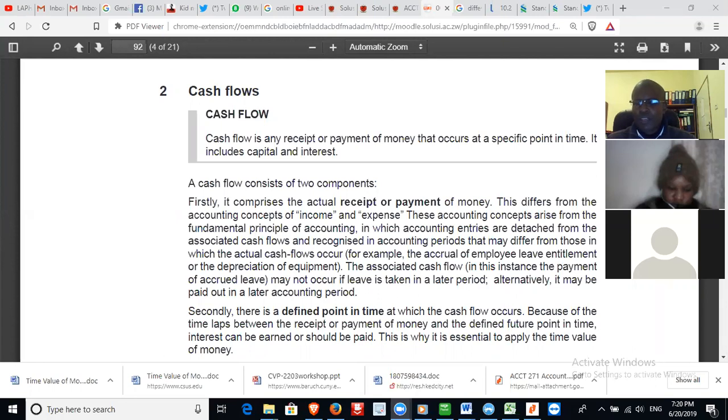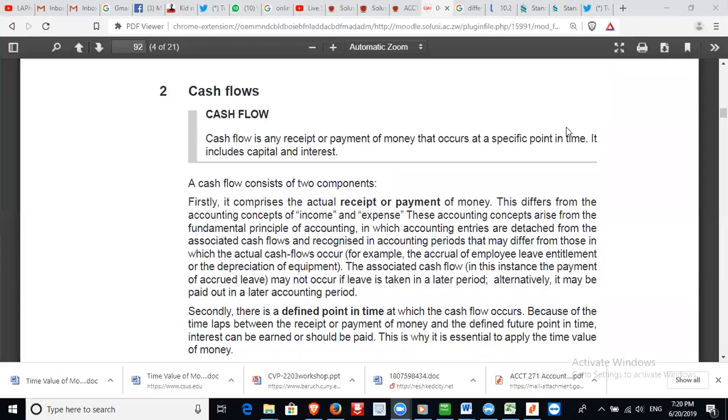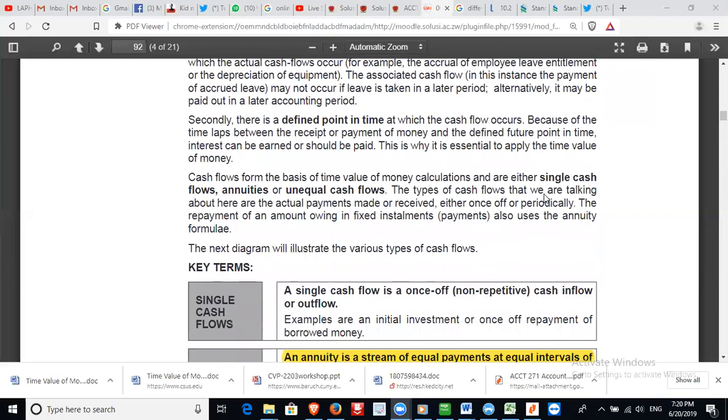If you give someone $10 today, then that person promises to give you back that money after a month, that $10 is 10 bond notes. Will you accept that? No, because of the time value of money, because a dollar today is not a dollar tomorrow. After 10 days or after 2 days or after a week or after a month, that amount would have lost value. Are you together?